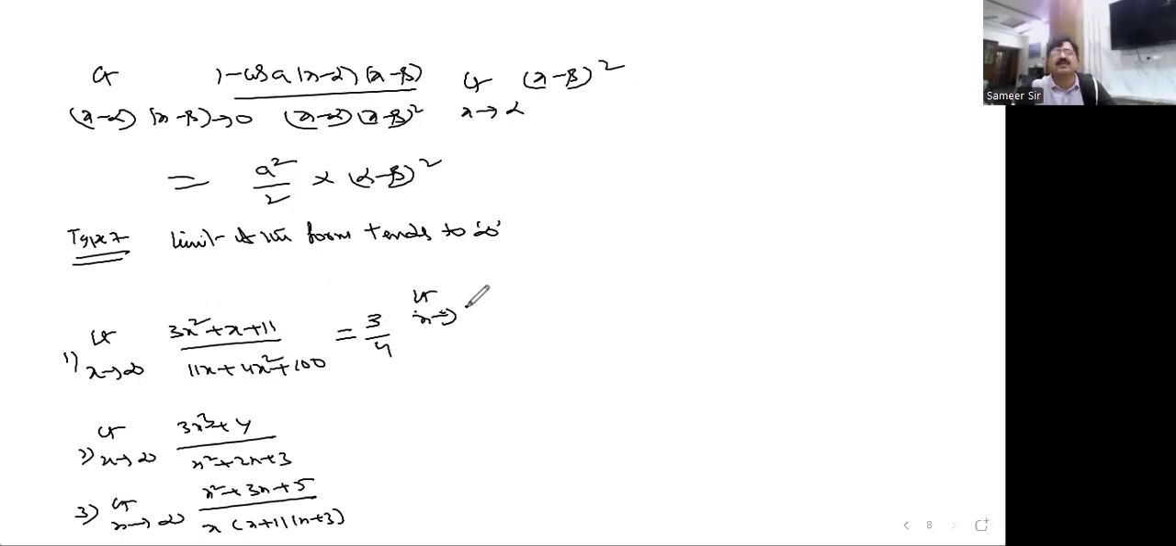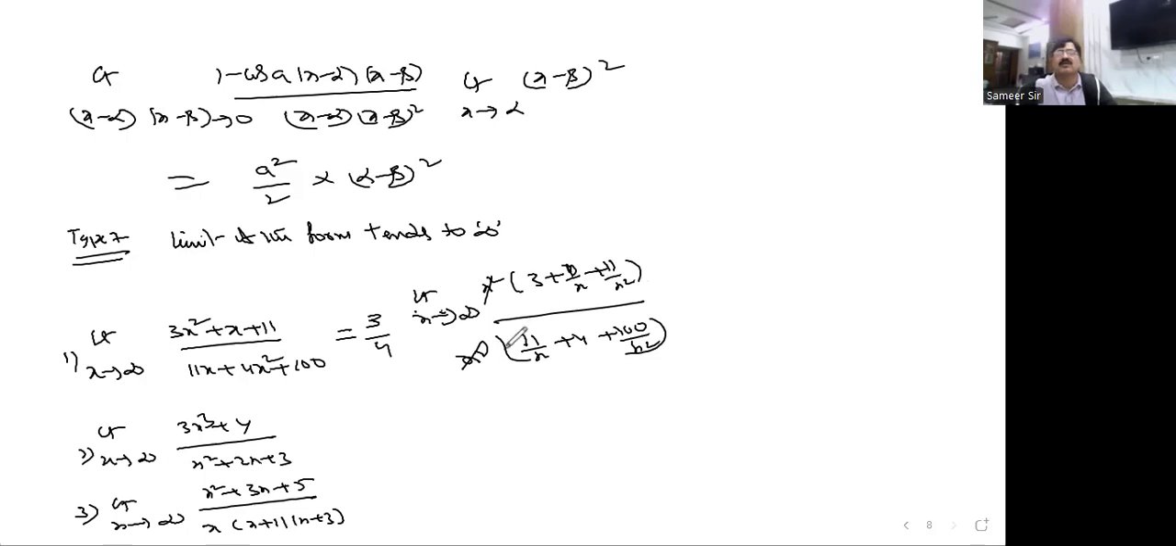If x extends to infinity, take x square common: 3 by x, 11 by x square in the numerator, and here 11 by x plus 4 plus 100 by x square. You see this, x square is gone. The moment x tends to infinity, 1 by x tends to 0. So you will get 3 plus 0 plus 0, and here 0 plus 4 plus 0. Finally, 3 by 4. You got it like this.